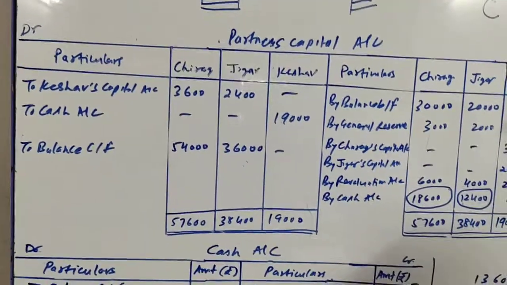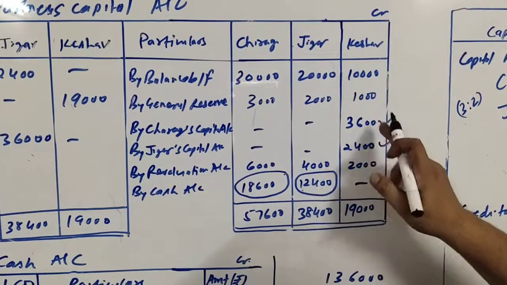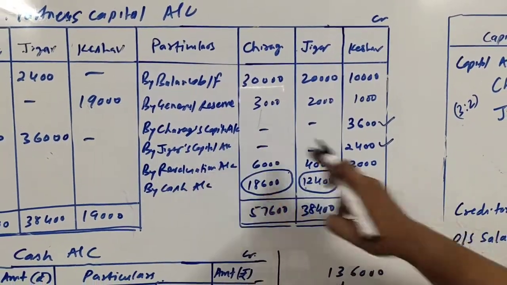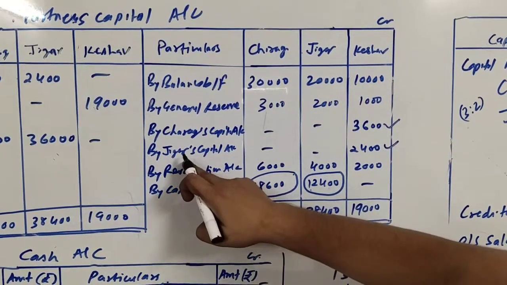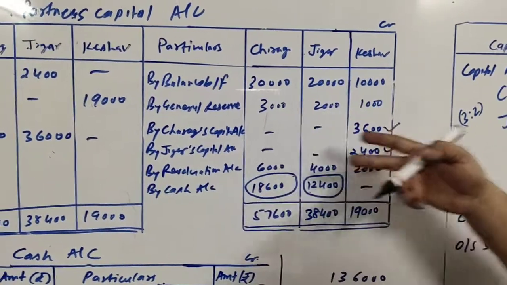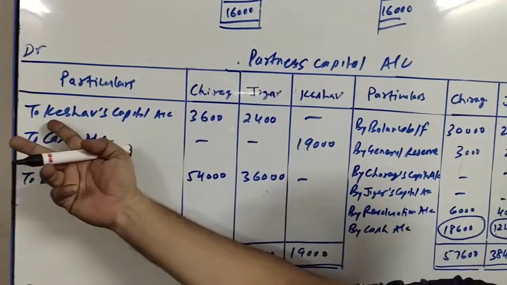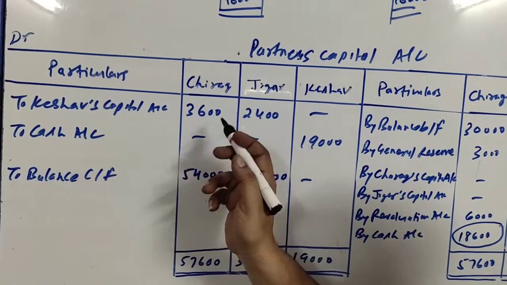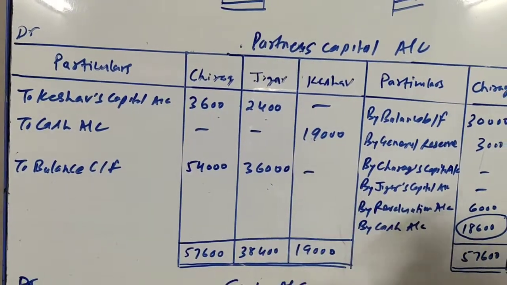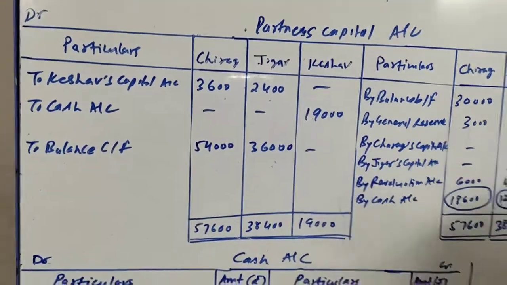In Keshav's capital we have to credit 6,000. So 3,600 and 2,400. 3,600 are taken from Chirag's capital, so by Chirag's capital account, and 2,400 is taken from Jigar's capital, so by Jigar's capital account. These two amounts will be debited to Chirag and Jigar by writing this to Keshav's capital account: 3,600 in Chirag's column and 2,400 in Jigar's column.